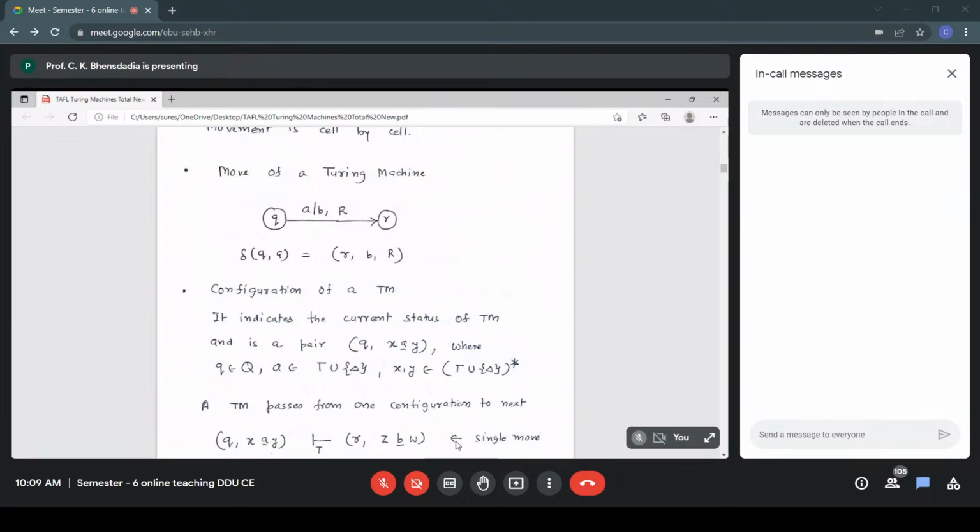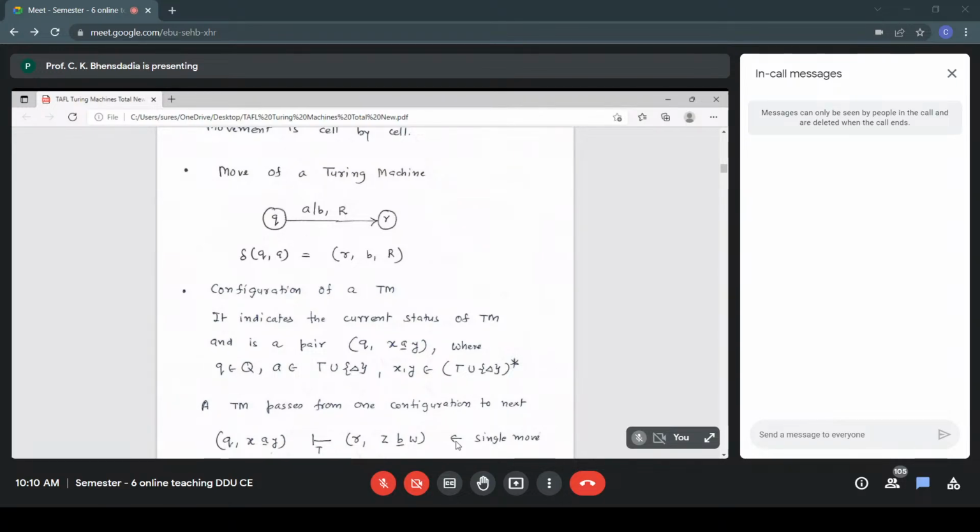Basically, the present state is Q, and XAY is my tape content. Whatever symbols we have written over the tape, those symbols are XAY. On a particular symbol A, the read write head will be placed, so it is underscored below A. That is my current symbol.